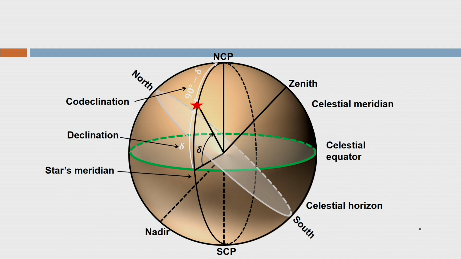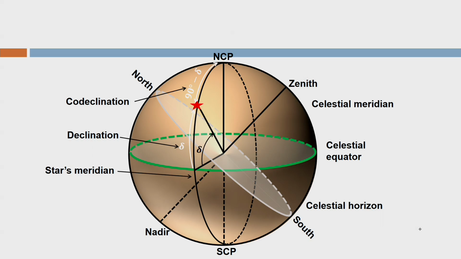Now what about the hour angle? Hour angle is little tricky to understand. First of all, we are going to measure the hour angle in the plane of celestial equator. And let us look how to measure it, and it is always measured with reference to or with respect to celestial meridian of observer. So now you can see that celestial meridian is cutting or it is intersecting in 2 points with celestial equator. One is on the left hand side, one is on the right hand side in the screen.